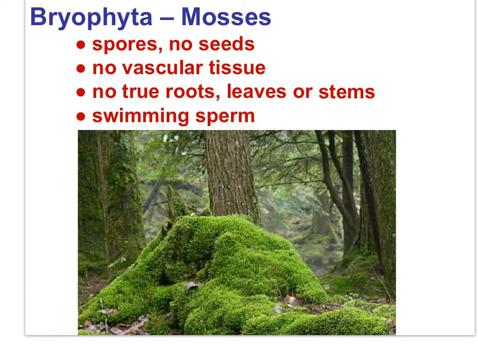The Bryophytes are the first of the 4 plant phyla that you need to get to know by key recognition features. Bryophytes, the mosses, have spores, no seeds. There is no vascular tissue. Vascular tissue has vessels serving to bring water up to the leaves from the roots. Bryophytes have no vascular tissue. Bryophytes do not have true roots, leaves, or stems, and their sperm are mobile, an adaptation to wet environments.